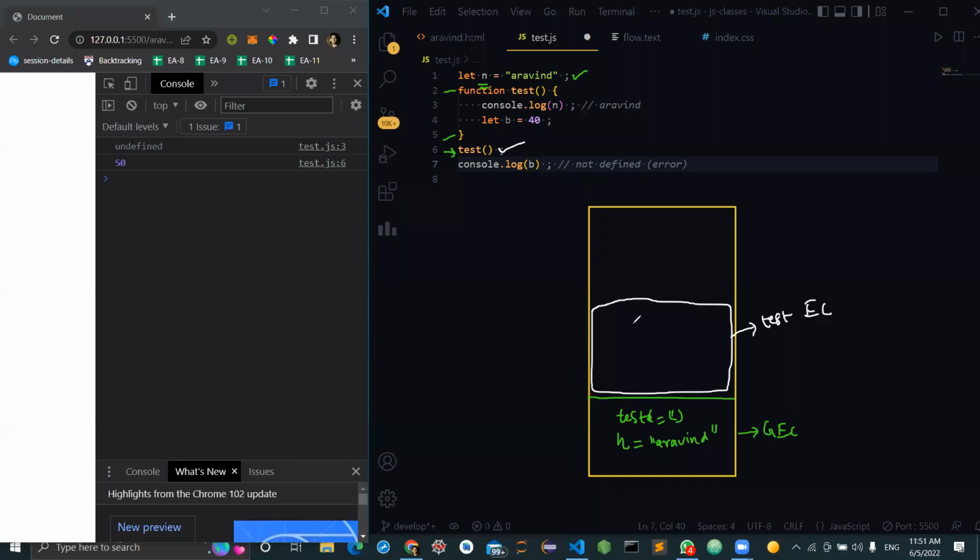Context is created, and is there anything that needs to be hoisted within this test execution context? No, nothing. So what will happen? I'm trying to print something called n, right? And is there an n within this context till now? No. There is no error. So there is no n. So what should we get?